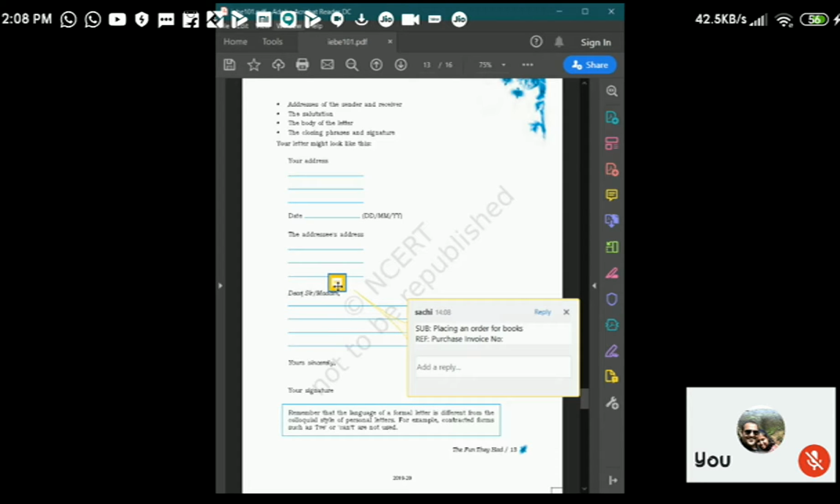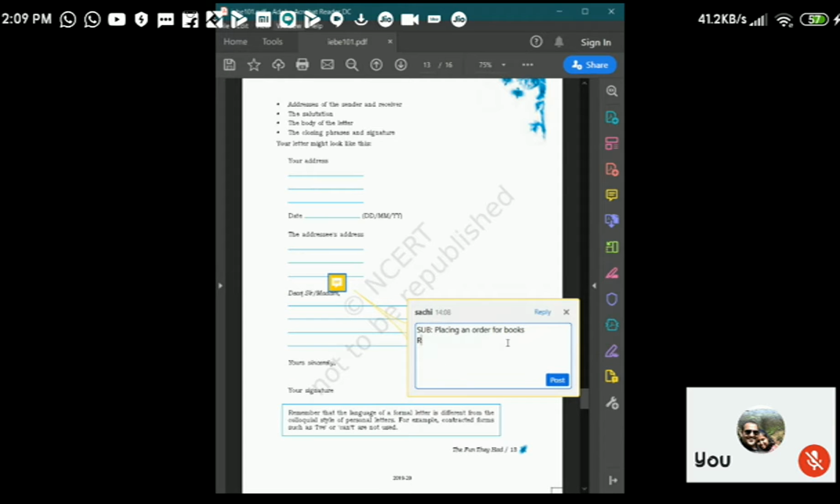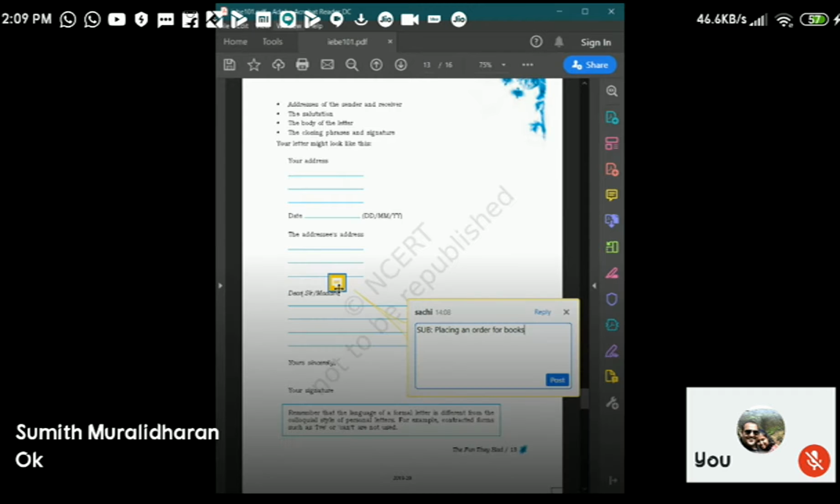The subject is the gist of the body of the letter. So over here we are placing an order for books. Placing an order for books. So this is the subject for your letter to the publisher. Don't look at this thing, I only gave it to you as an example. This is the subject. It will come over here. Okay, understood.